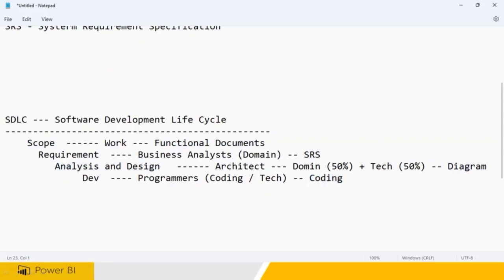After that, what will happen? After coding, you are going to be testing, because we need to check whether everything is working perfectly or not. In the testing phase, testers are going to be recruited. These people should know how to test it. They need not know coding. For example, you prepare a coffee. You know how to prepare a coffee, but when you give the coffee, the testing will be done by somebody else.